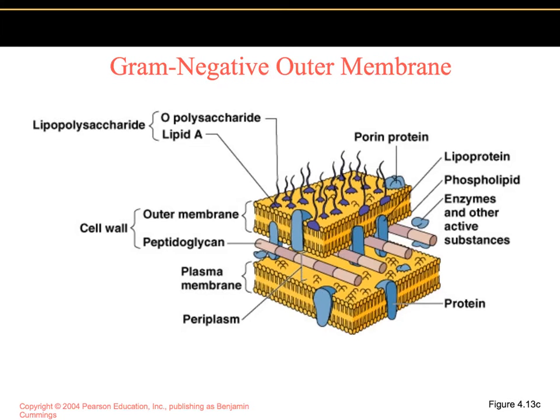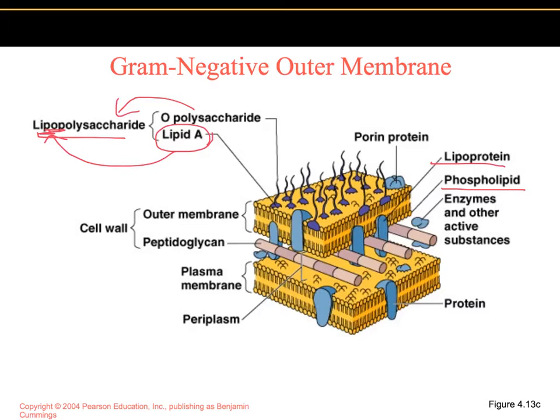So here is a closer look at the gram-negative outer membrane, and you can see it consists of the lipopolysaccharides, the lipoprotein, and the phospholipids. The lipopolysaccharides contain the O-polysaccharide and the lipid A. The lipid A is the lipid portion, and the O-polysaccharide is the polysaccharide portion of the LPS, lipopolysaccharide.